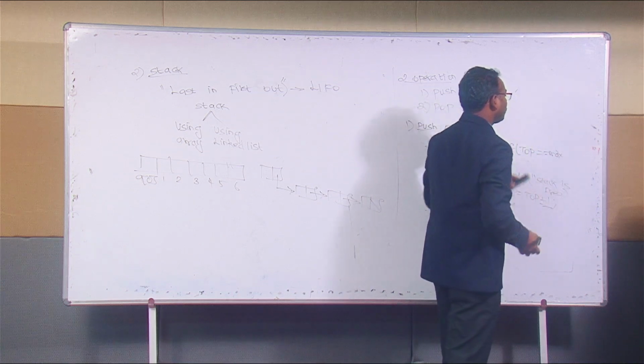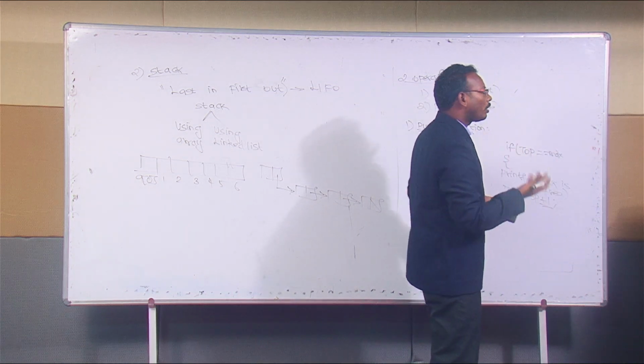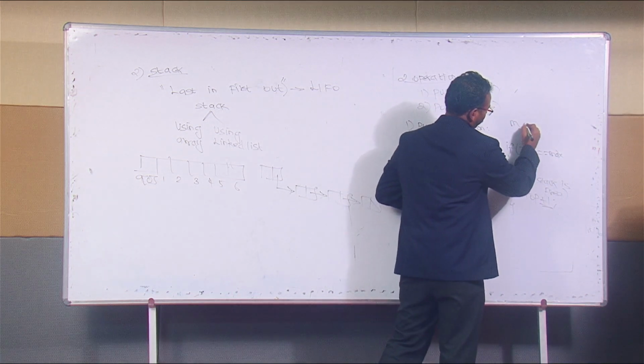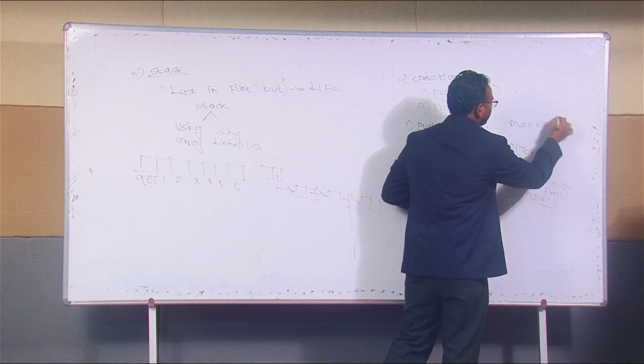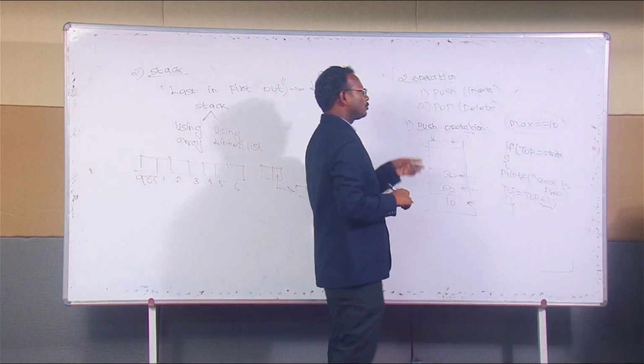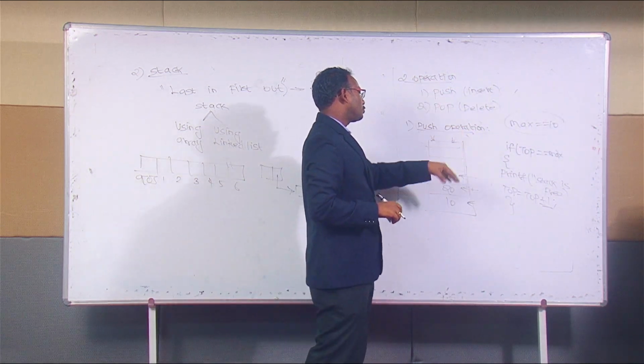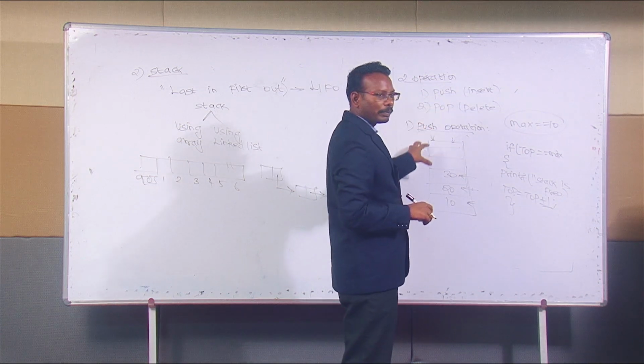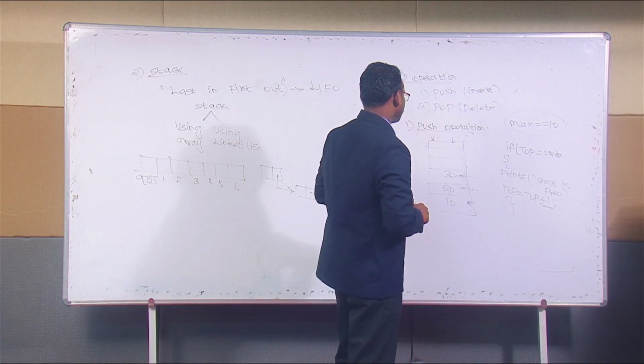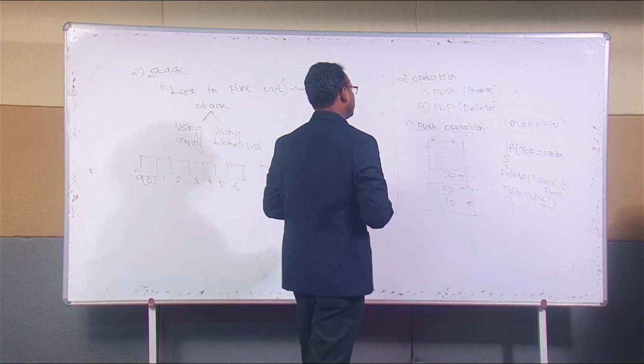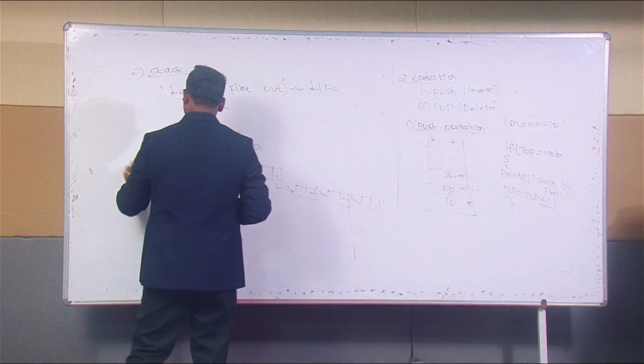For example, in the program itself I gave max equal to 10, then 10 data can be stored. Like that, it can be stored up to 10. This is the push operation where we are going to use it. And the second operation is pop.